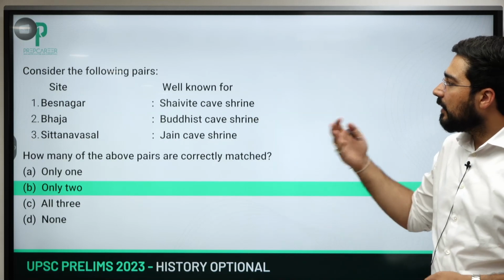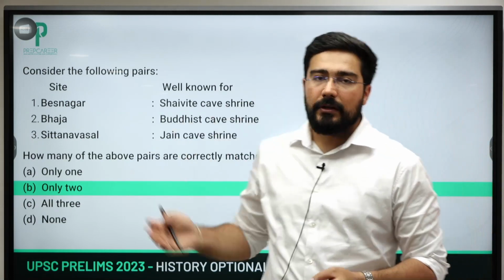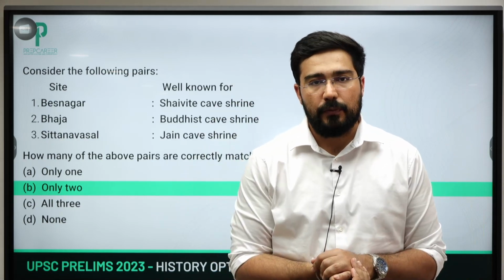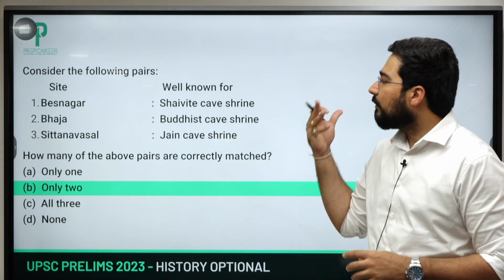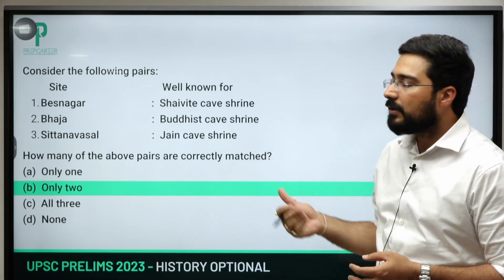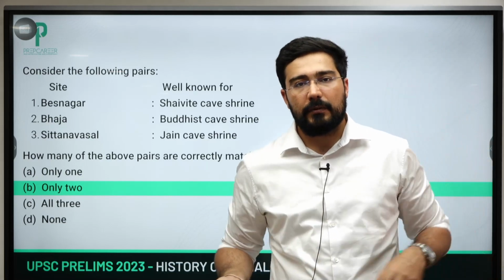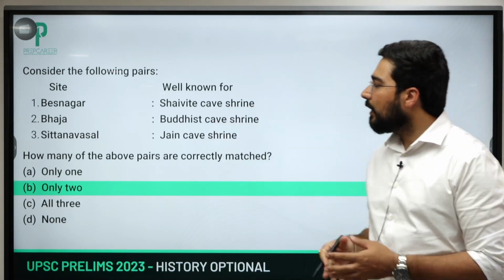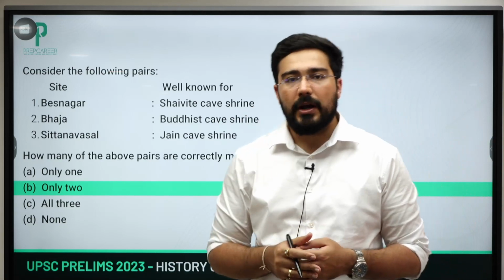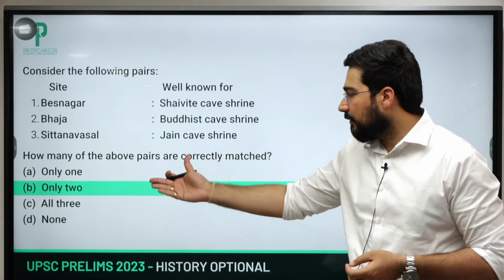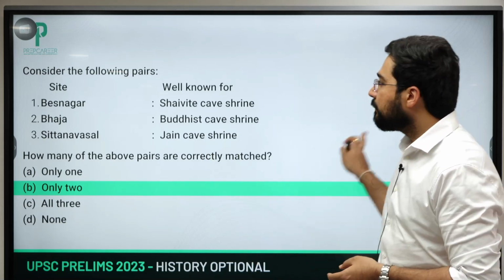Next question, again Besnagar. Now Besnagar has the pillar of Heliodorus. Vidisha is famous for Vaishnavism. Vishnu ji ki bhakti ke liye famous hai. So it's not a famous Shaivite cave shrine. So the first one is incorrect. Bhaja, a Buddhist cave shrine. Yes, we have three famous ones in the nearby area: Bhaja, Karle, all these. And Sittanavasal in Tamil Nadu, again a Jaina cave shrine. That is also correct. So 2 and 3 are correct, but they have not given options like this. So we have to go for only 2.